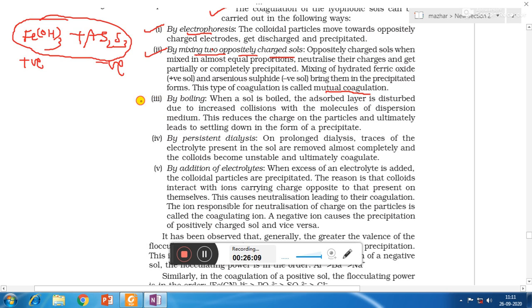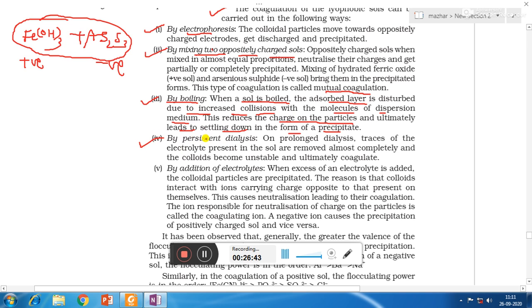Third reason for coagulation of colloids is by boiling. When a sol is boiled, the adsorbed layer is disturbed due to increased collisions with the molecules of dispersion medium. So when the dispersed phase collides frequently with the dispersion medium because of boiling, the charge on the colloidal particles gets reduced and ultimately leads to settling down in the form of precipitate.